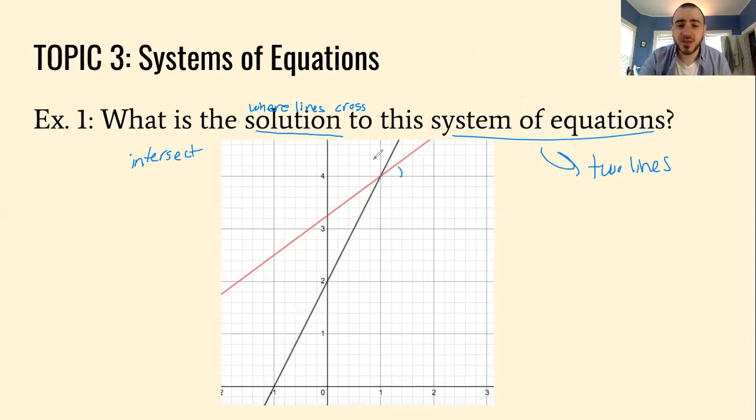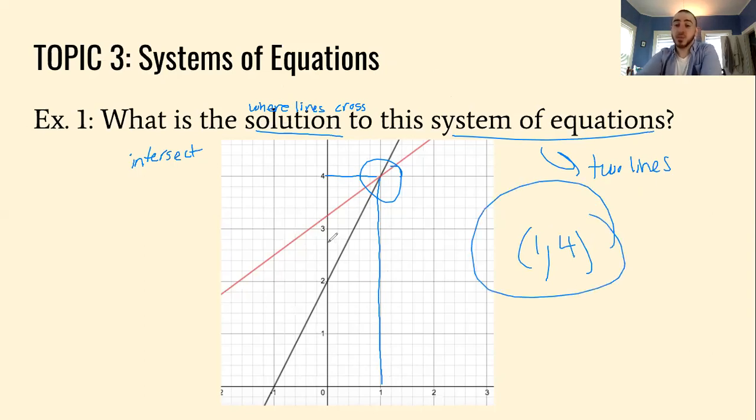So I notice that these two lines cross right here, which is great. Then the point that I'm going to give as my answer, I'll start with the horizontal, which is 1, right? And if you need to, don't mind that line, you can draw a line to the X and Y axis, just to make sure that you know what point it is. So I notice it's 1 on the horizontal, 1 on the X axis, and 4 on the Y axis. So this is your answer. Always write it as a point. Okay, so pause if you need to, and we're moving.